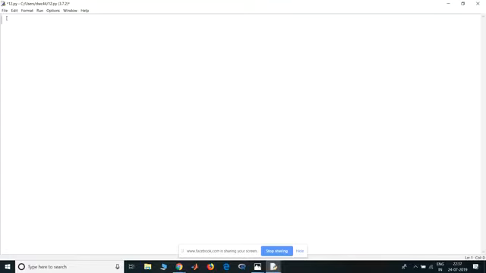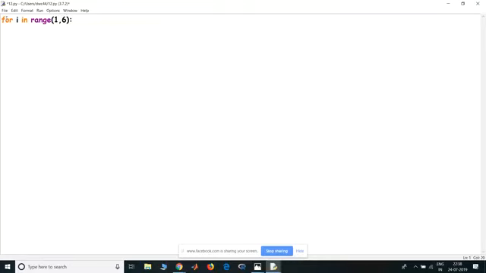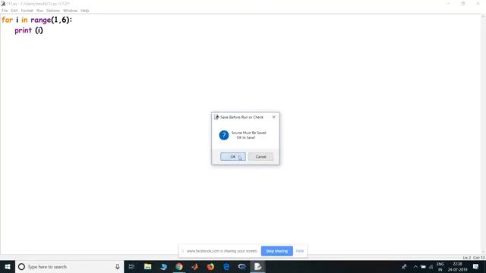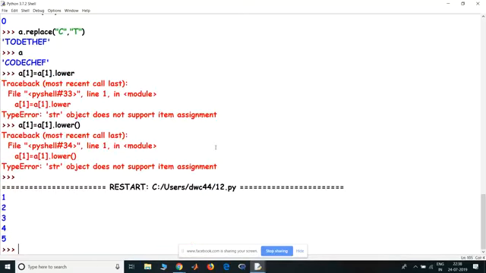Instead, what I'm going to do is, this is the syntax: for I in range 1, comma 6, print I. So when I run this, I found a 1, 2, 3, 4, 5.